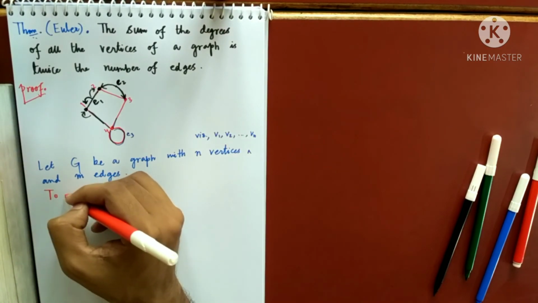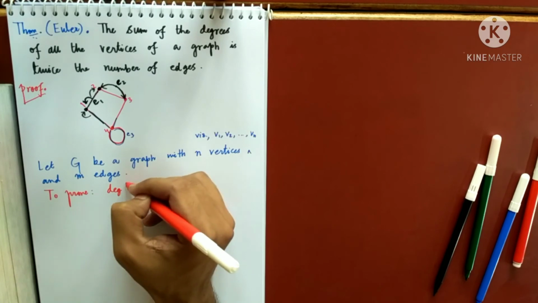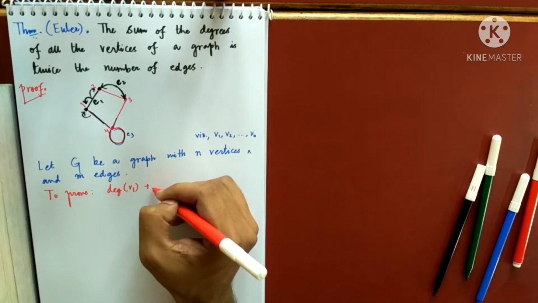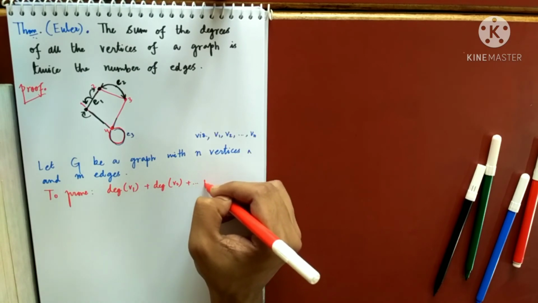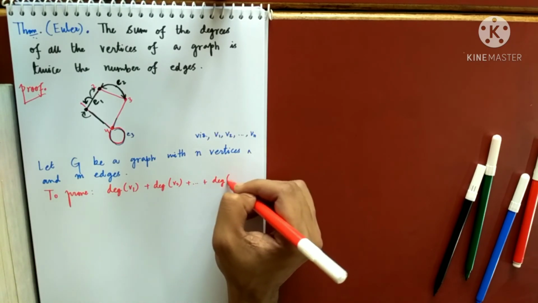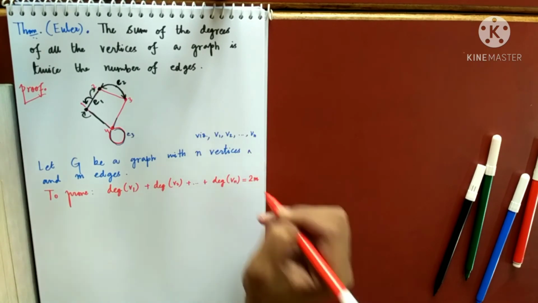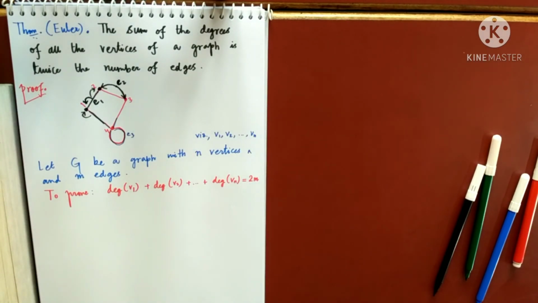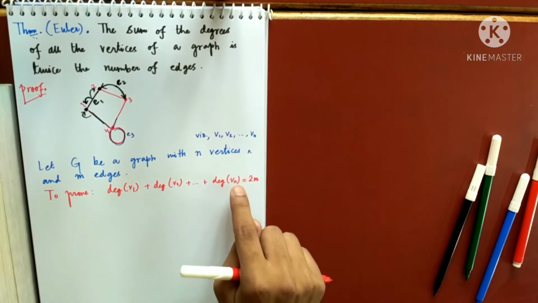What do we have to prove? Degree of V1 plus degree of V2 plus degree of V3 and so on, degree of Vn.